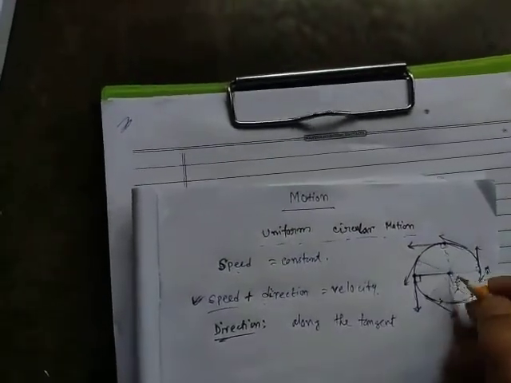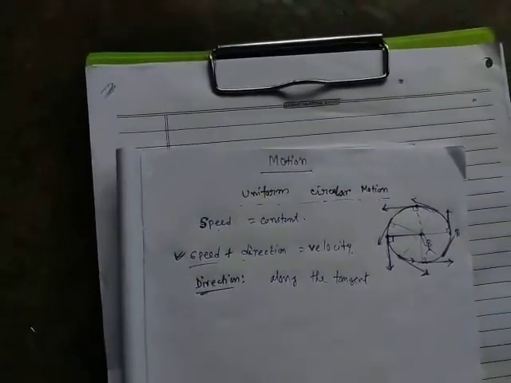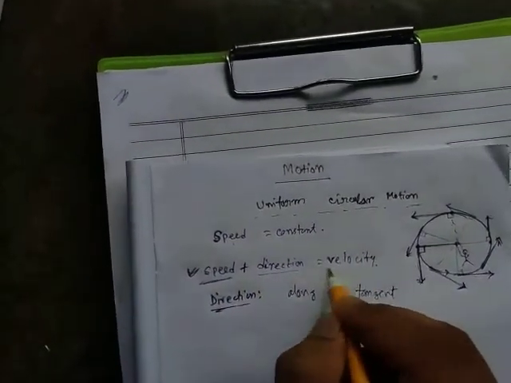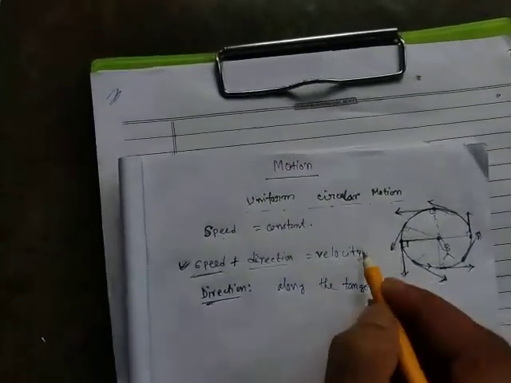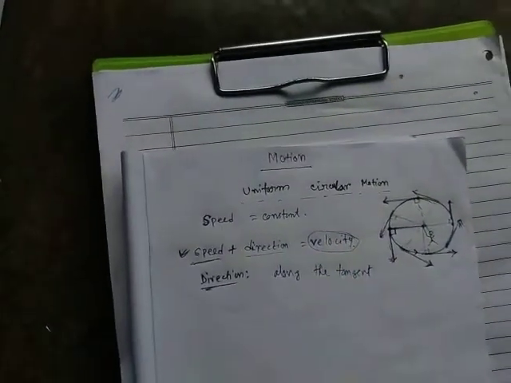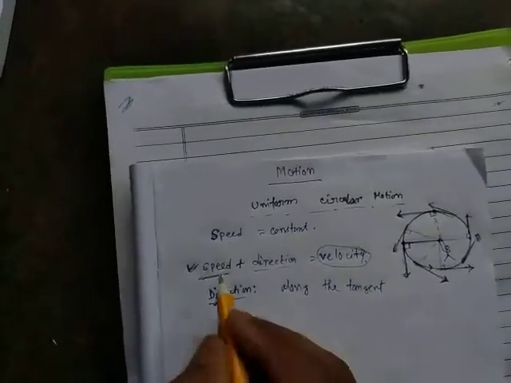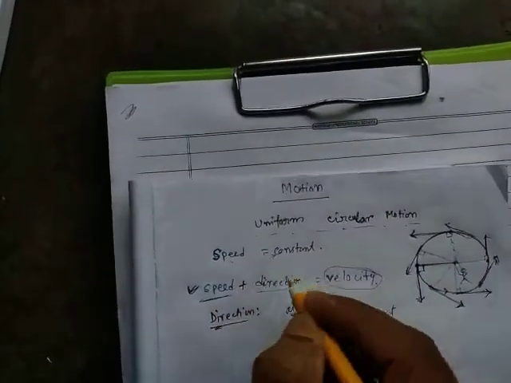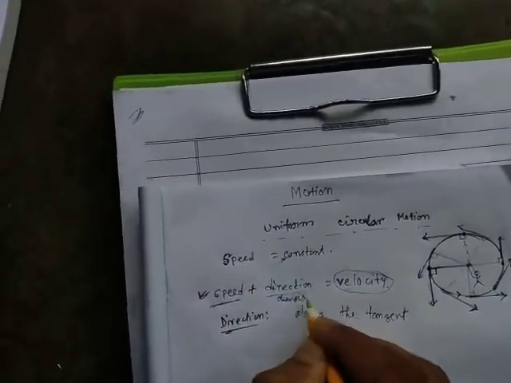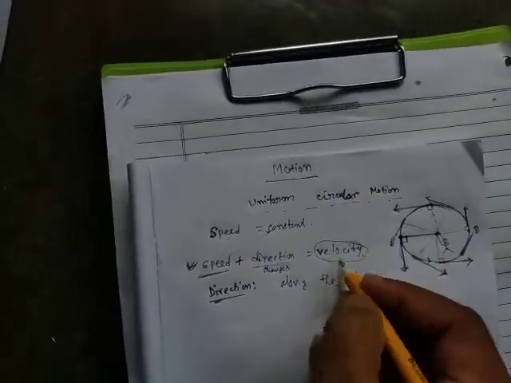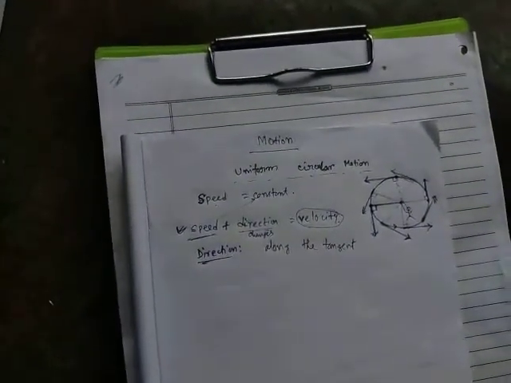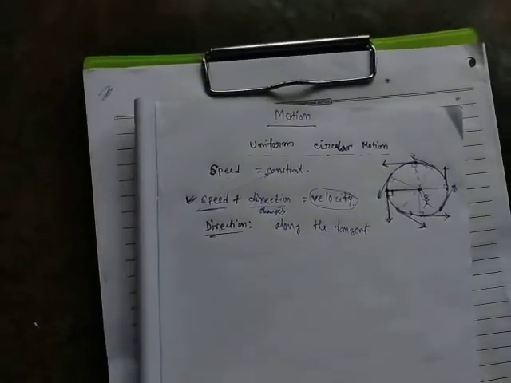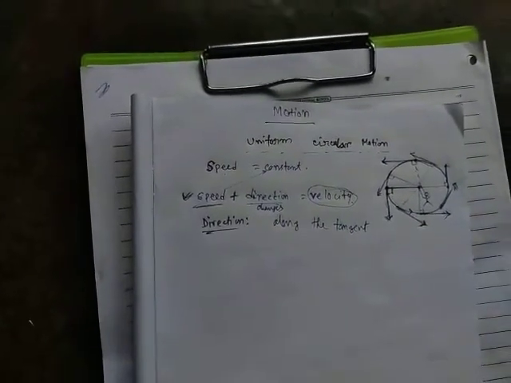Direction changes continuously. So if speed is constant but the direction changes, will the velocity change or not? Velocity contains magnitude as well as direction. Magnitude means the speed. Here the speed is constant, but the direction changes. So as the direction changes, we can say the velocity also changes here. Clear, everybody? Now the question: is uniform circular motion an accelerated motion?